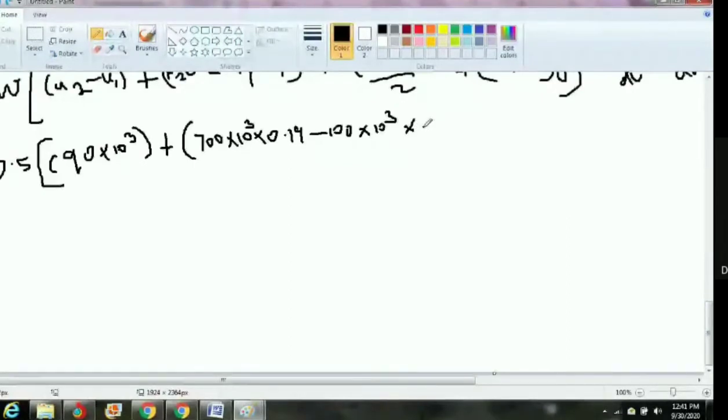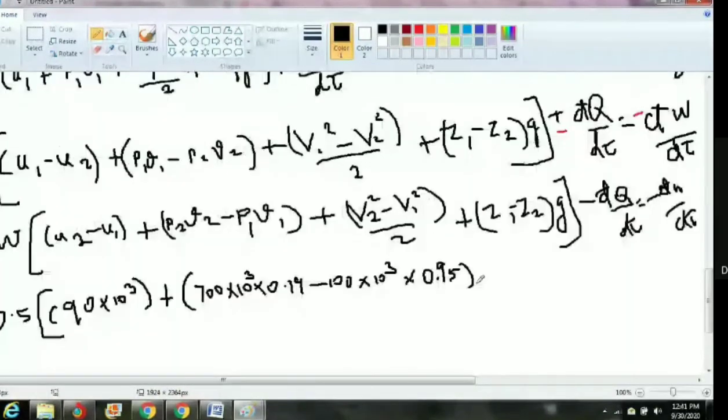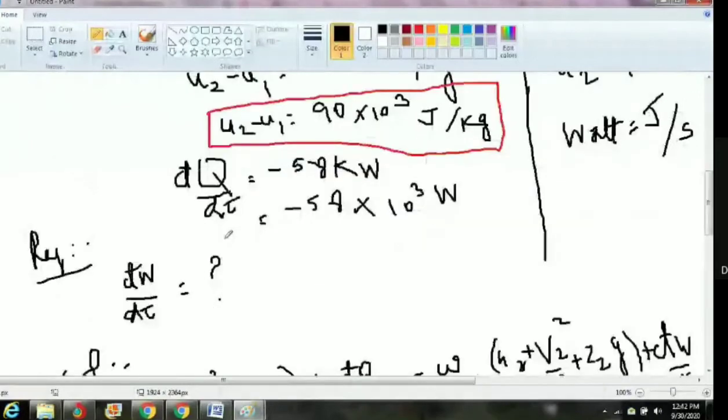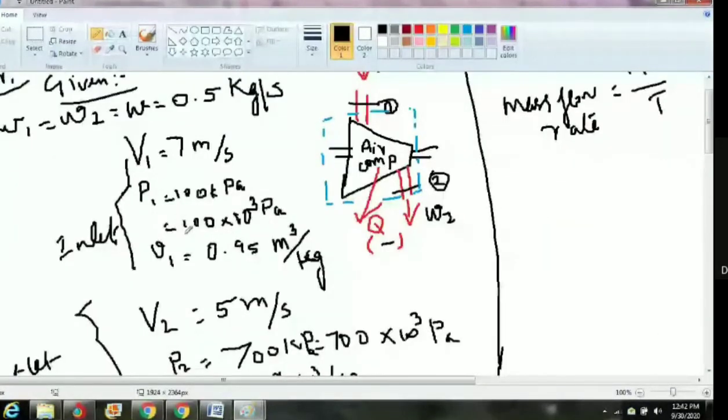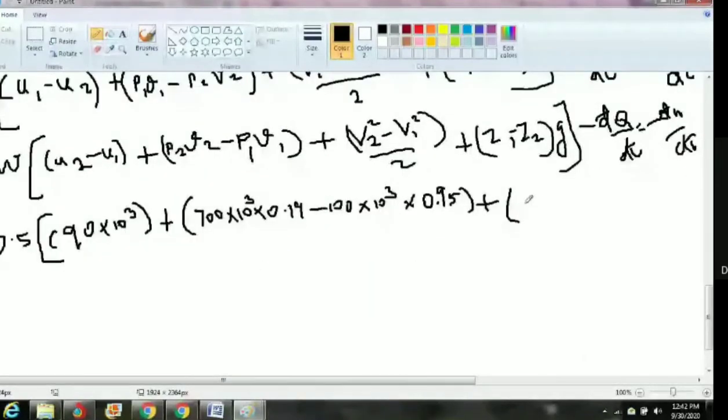Instead of small letter v, they use capital letter V. You should not do that. These are small letter v. So slowly substitute, because 3 hours is there in the exam. Then V2 squared minus V1 squared. V2 is 5, V1 is 7. So 5 squared minus 7 squared divided by 2.